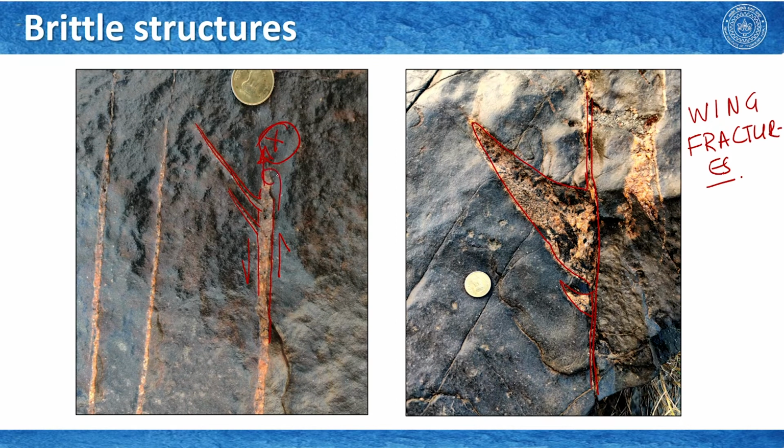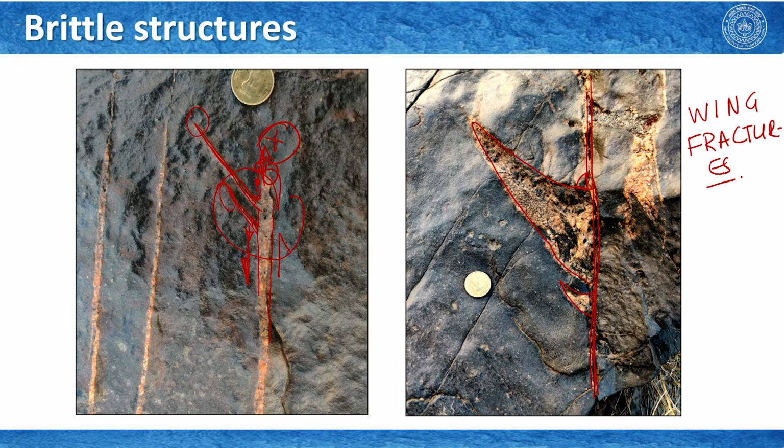Because it cannot propagate here, but this is already pushing and this is blocked. So, basically you are generating a tensile stress at the tip of this fracture, and as a result these fractures do form almost at right angle to the fracture wall, and then they vanish after a while, because this tensile stress is not present when you go away from the main fracture. And in a similar way it happens, you see it almost formed at a right angle to this main shear fracture. So, again here this is happening.